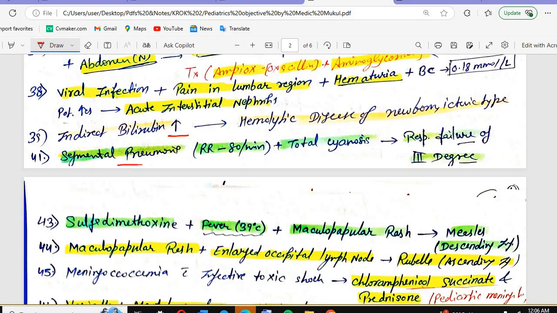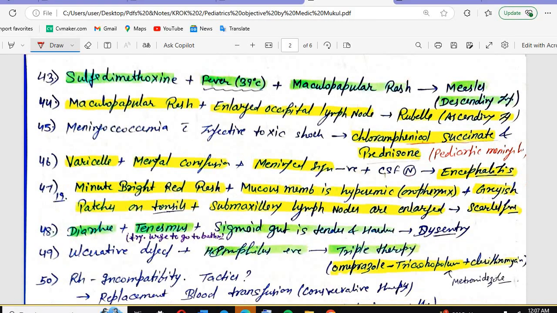Sure. So we have segmental pneumonia, a high respiratory rate, total cyanosis, meaning respiratory failure of the third degree. Sulfur dimethoxy plus fever of 39 degrees Celsius, and maculopapular rashes are there. So what will be the diagnosis? Measles. What do you tell about measles? What do you see in measles? The 3 C's: cough, coryza, conjunctivitis. What other things will you see in that? Spots.